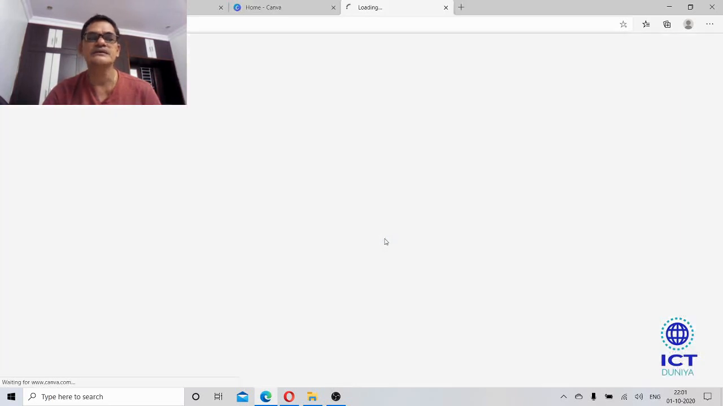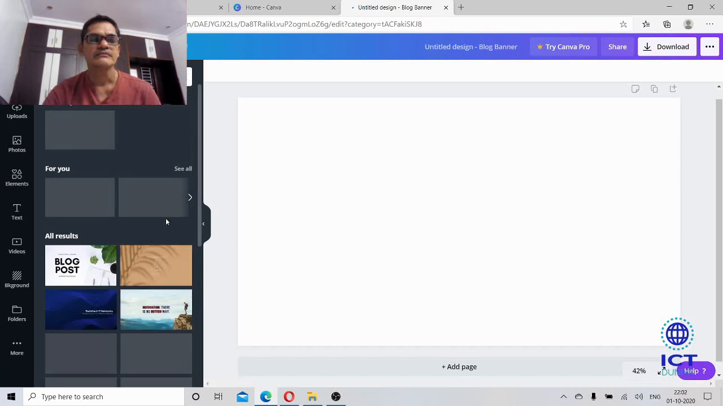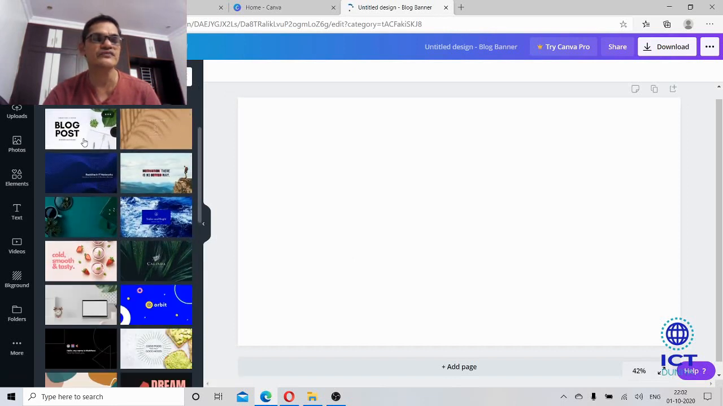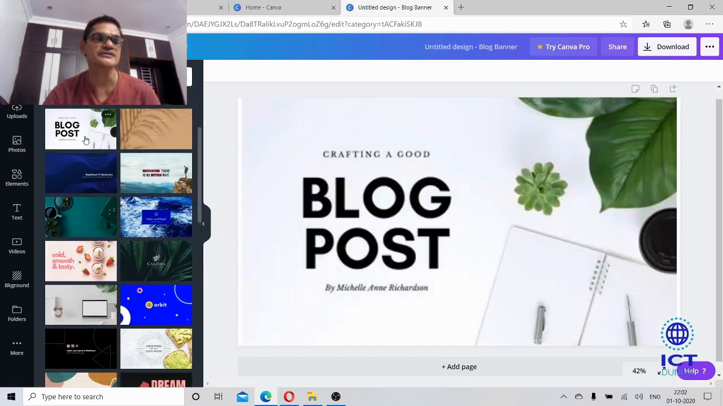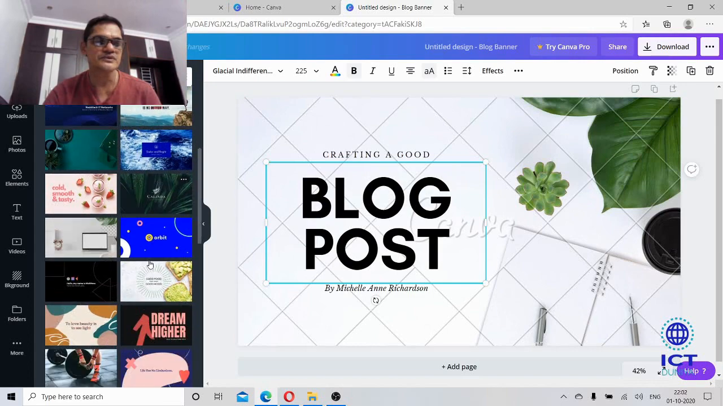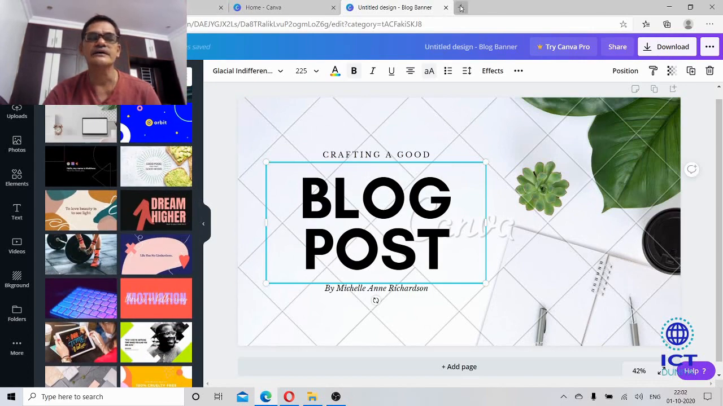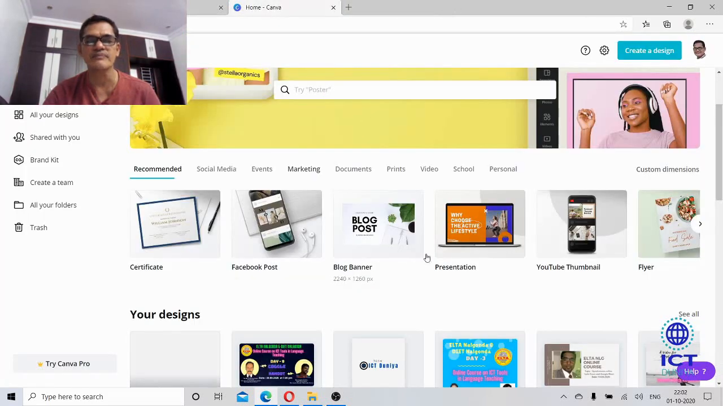See here, this is the banner. Blog banner means banners for various blogs. See here, this is about blog. Here also you can edit this. So there are other templates here, and this is about blog banner.